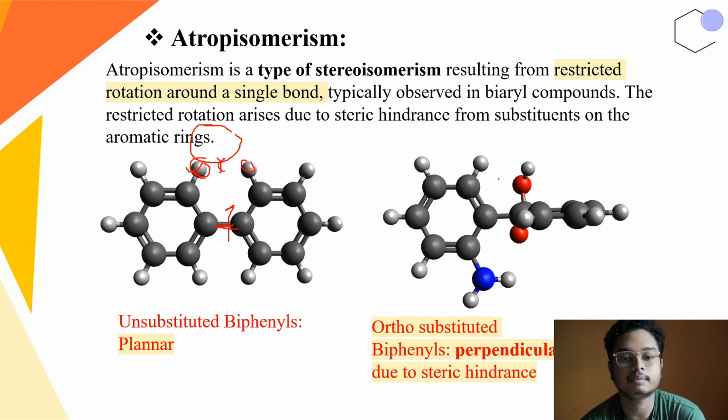Okay, and this type of isomerism is called atropisomerism. Like here it is clearly written that when it is an unsubstituted biphenyl, it is planar because of the lesser steric hindrance between the two hydrogens. Whenever the ortho group has been changed from hydrogen to a bulky group, here the NH2 group and the COOH group, then to eliminate the steric repulsion, this C-C bond is rotated in such a way that the two rings become perpendicular to each other, resulting in this type of geometry, and this type of isomerism is called atropisomerism. Okay, I hope this will be clear for you.